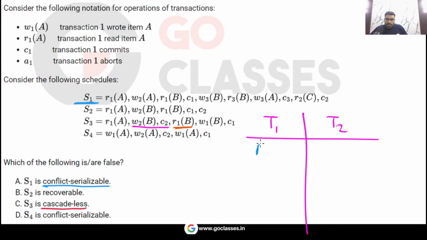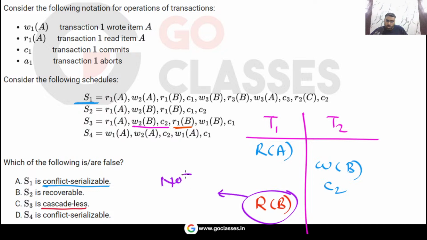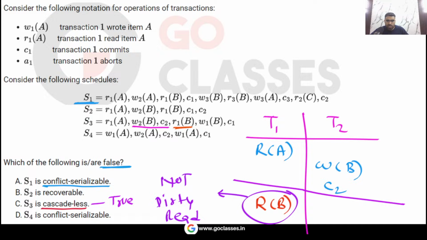Notice here that T1 is reading item A. Then T2 is writing item B, and then it is committing. Then after that, this T1 is reading item B. Then it is doing something. So you can easily notice that this is not a dirty read, because this T2 is writing item B and it is also committed before this read operation. So I can say this statement, this is cascade-less, is actually true. The question is asking for the false statement, so this statement is actually true.